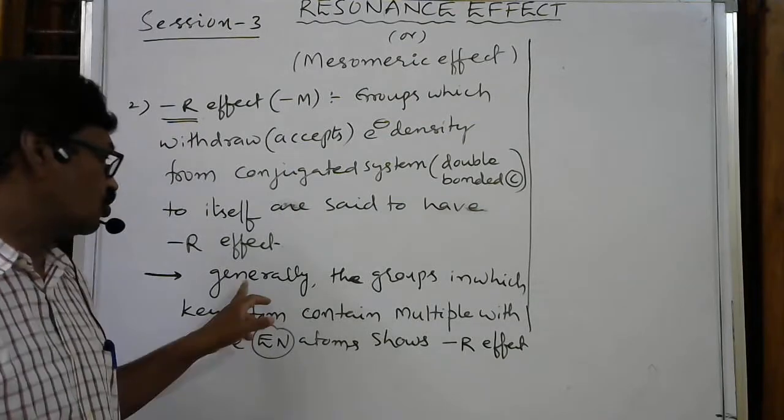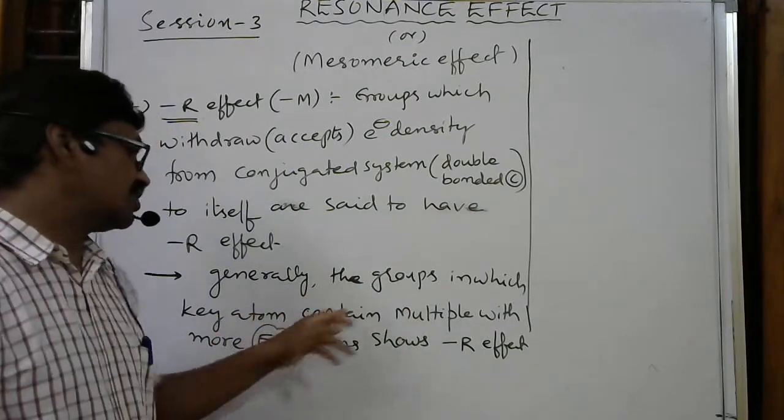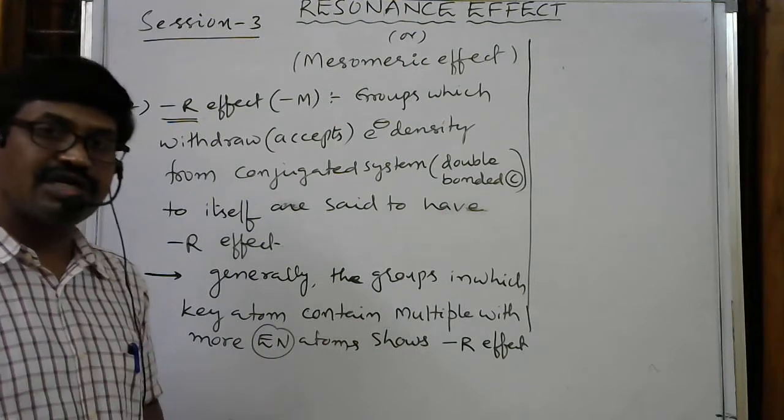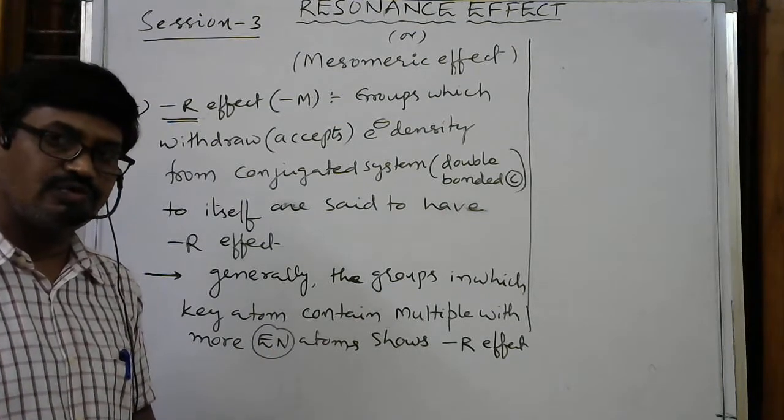Which groups? The groups in which the key atom contains multiple bonds. I already told you what the key atom is.